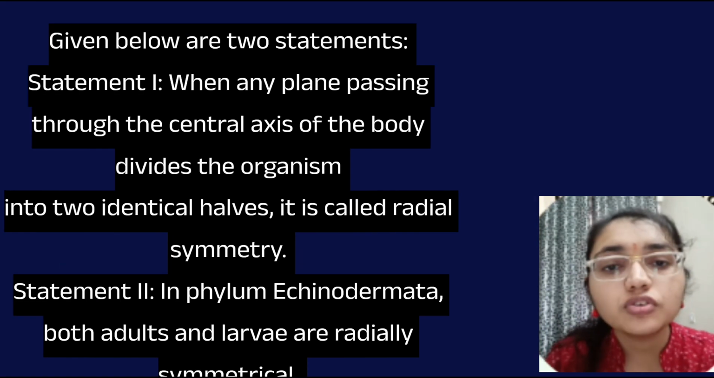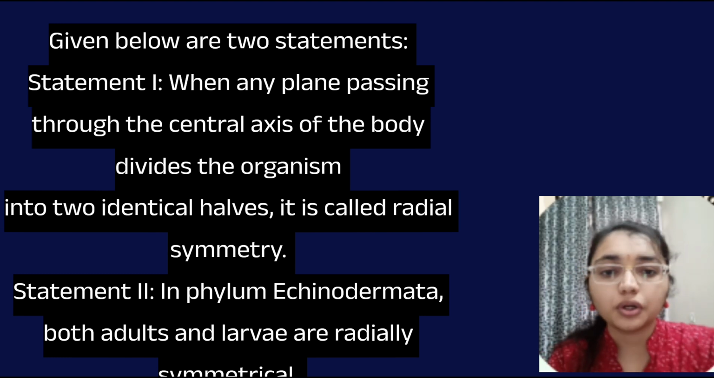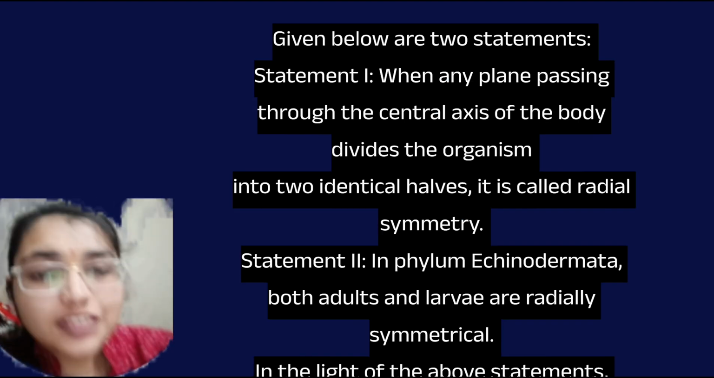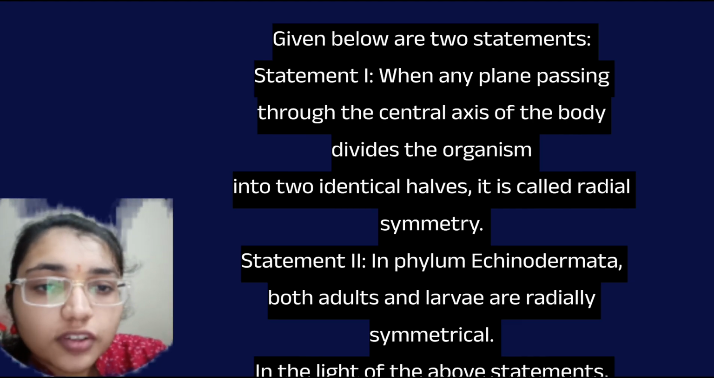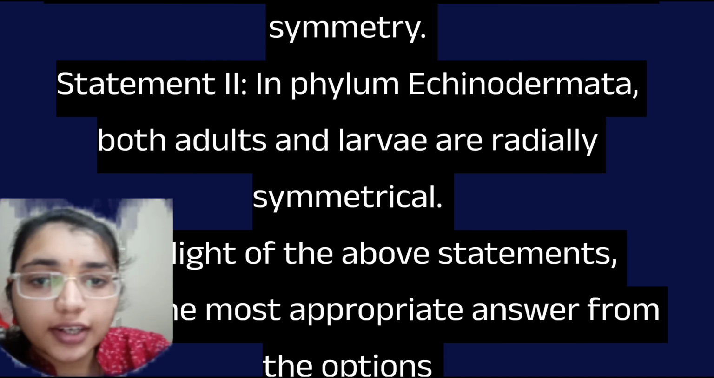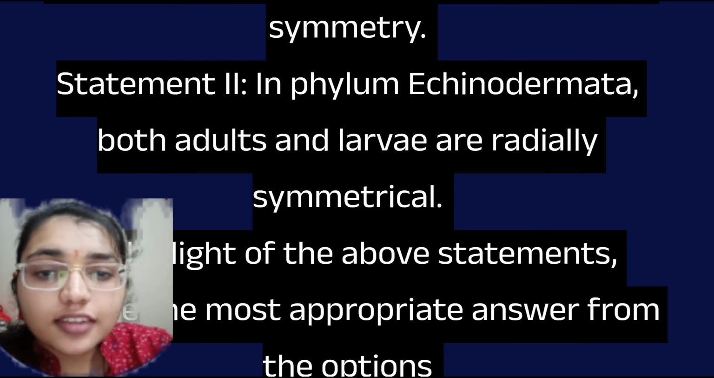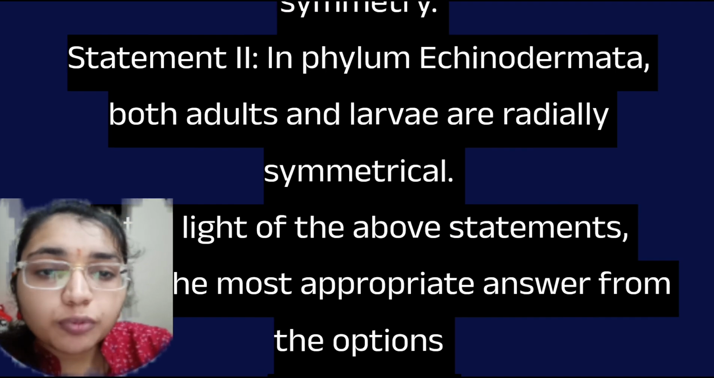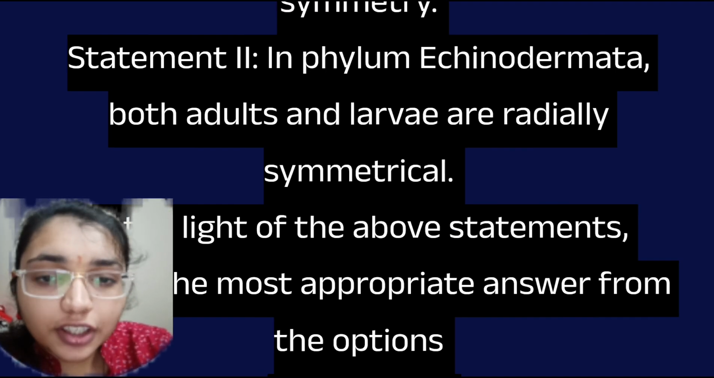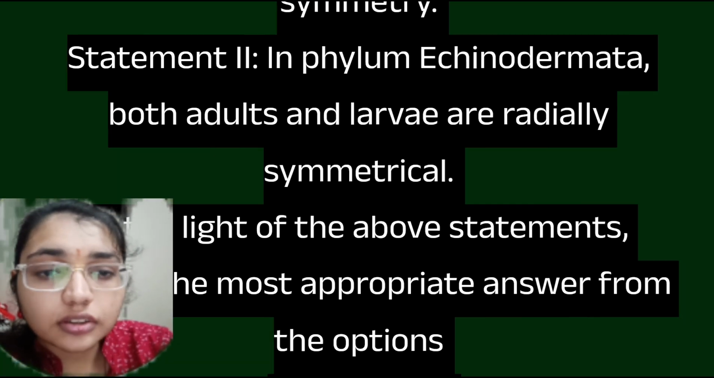Here there are two statements given. We have to tell whether both of the statements are correct or not. If we see statement 1 here, statement 1 is correct. When any plane passes through the central axis of the body, it divides the organism into two identical halves, and it is the radial symmetry. Whereas the second statement, we can see here in the phylum Echinodermata, both adult and larva are radially symmetrical, and in the light of the above statements, we have to choose the most appropriate answer.